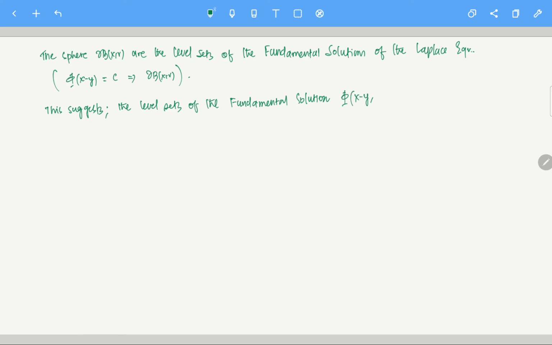Here it is heat, so x minus y, and you have t minus, maybe tau or something. We'll use it later, in the case of the heat equation. Is this clear? Essentially, look at the fundamental solution of the heat equation and look at the level sets of that. That will correspond to some set, right?